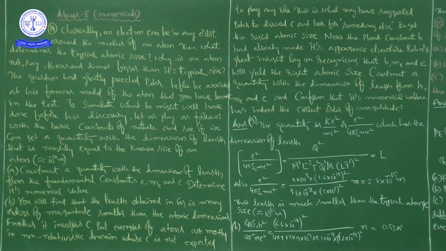Next, B. You will find that the length obtained in A is many orders of magnitude smaller than the atomic dimensions. Further, it involves c, but energies of atoms are mostly in the non-relativistic domain.